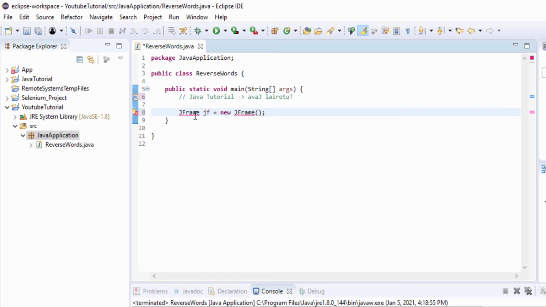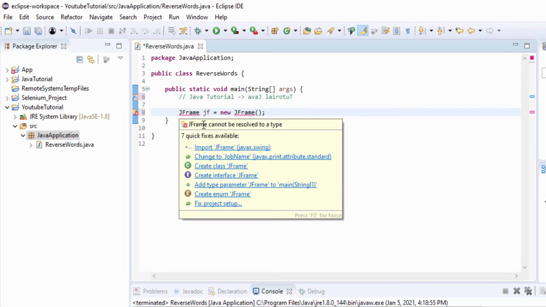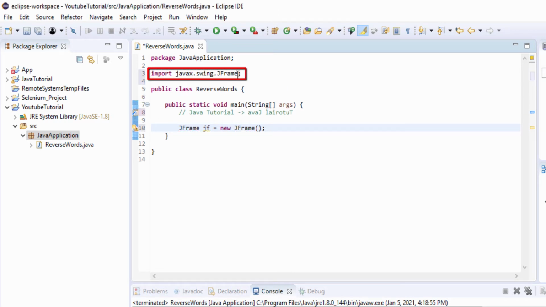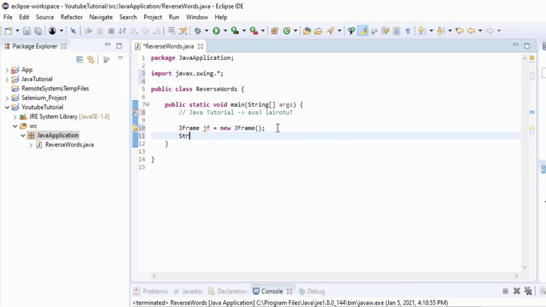So we'll need to import it. And we'll remove the gframe and put it to null. Then String strInput equal to JOptionPane.showInputDialog.